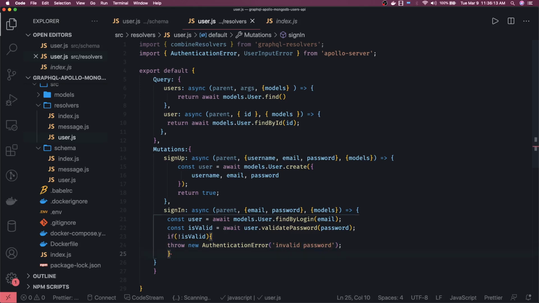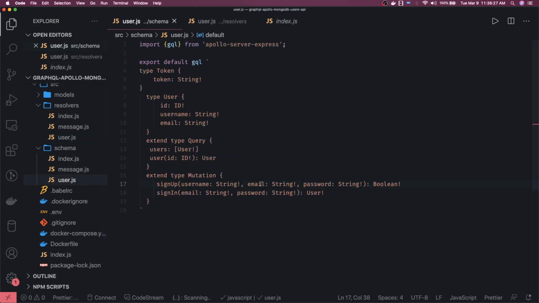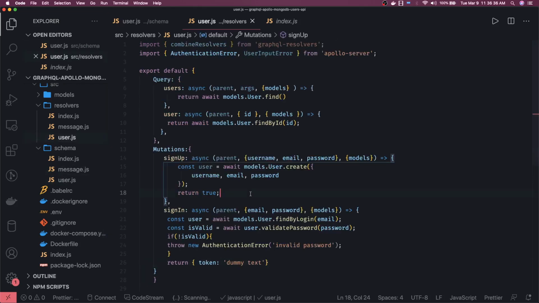If everything is fine, you can actually create a token or something. Token, I will just generate a dummy text for now. This is what you are returning, right? If you just look at the user schema, sign up, sign in, we are going to return a token, not a user object. This is clear now. This is my user resolver. Now in the actual implementation you will have this validatePassword method, which will compare the salted value of the password in the MongoDB collection with the password which you provided, after validating if the email exists, right? If everything is fine, you will return the token. So this is about user.